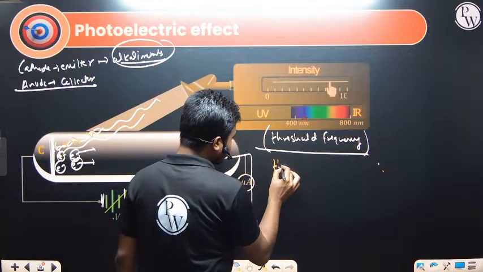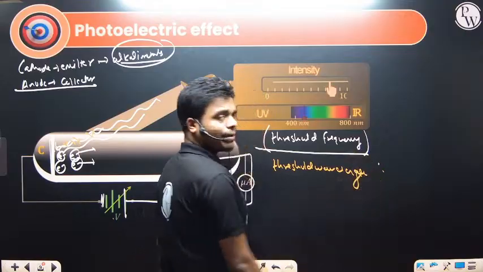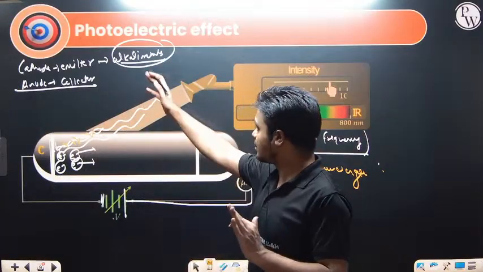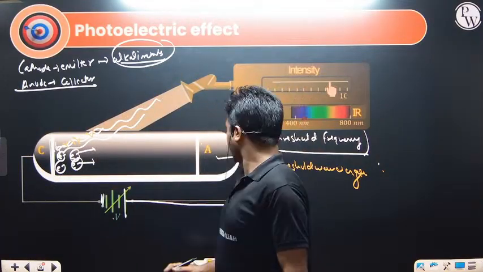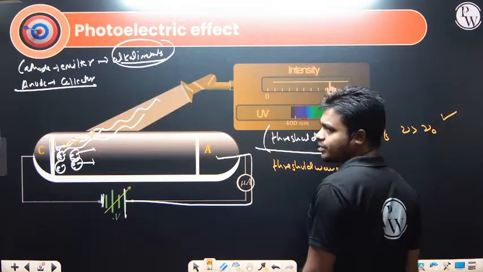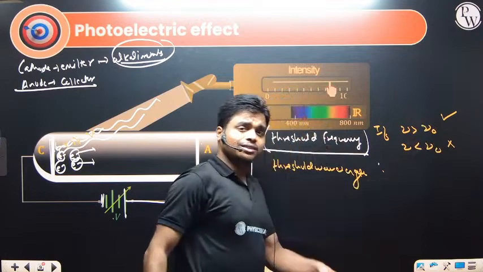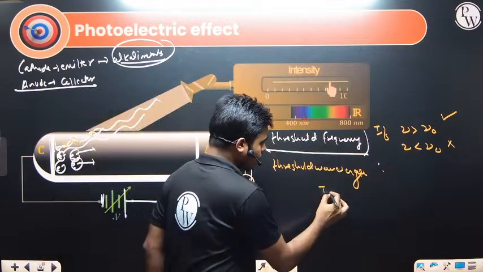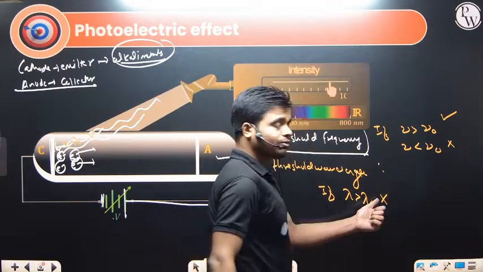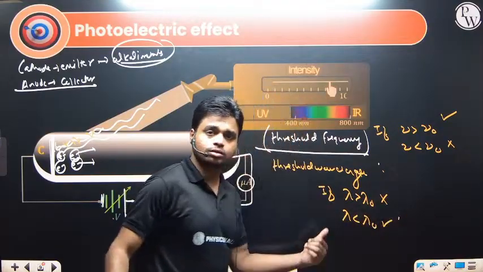Then we also have the term threshold wavelength. What is threshold wavelength? It is the maximum wavelength of light which should be incident on the photosensitive material, like these alkali metals, so that electrons will come out. If the frequency is more than the threshold frequency, the photoelectric effect is possible. If the frequency is less than the threshold frequency, it is not possible. It is the reverse case for threshold wavelength: because this one is maximum, if lambda is greater than lambda naught, the photoelectric effect is not possible. If lambda is less than lambda naught, then the photoelectric effect is possible.